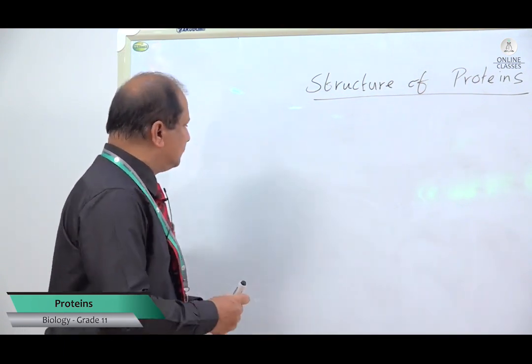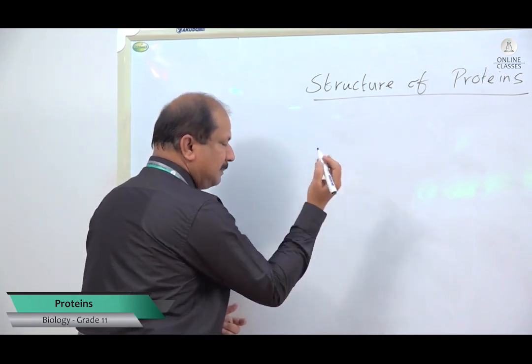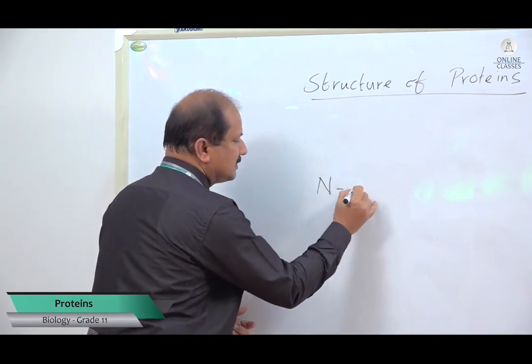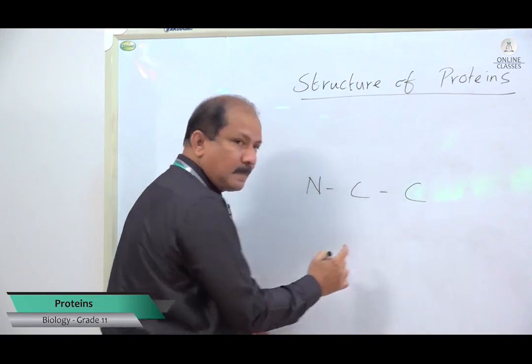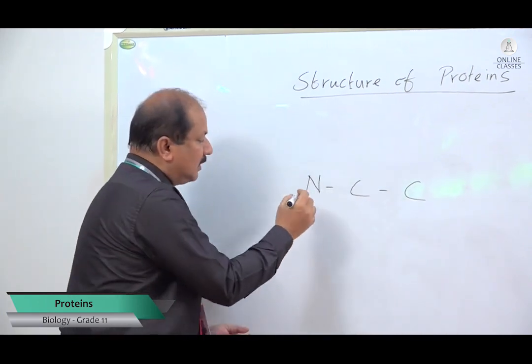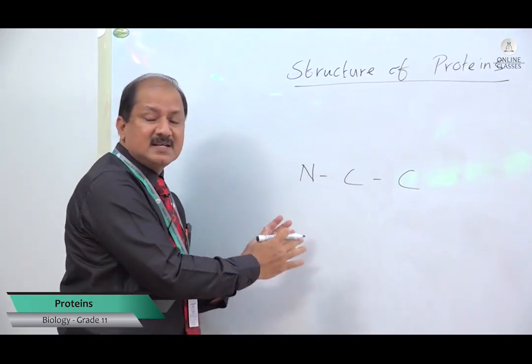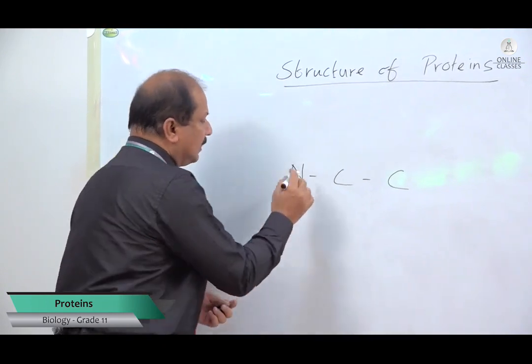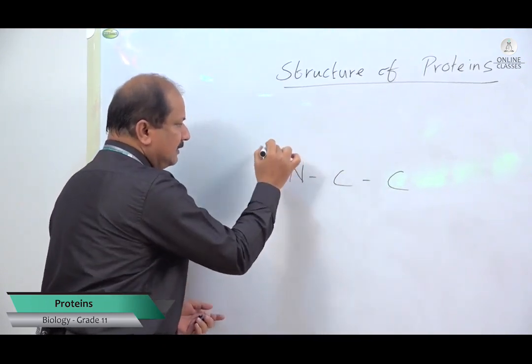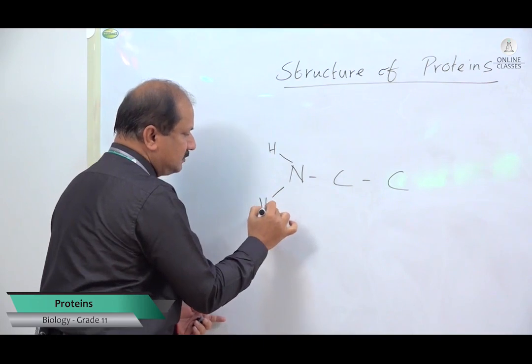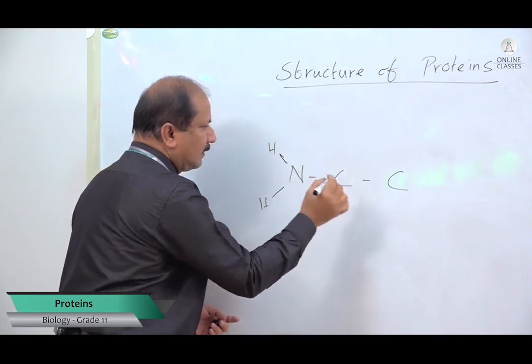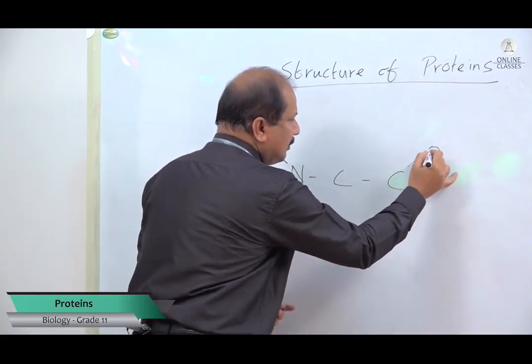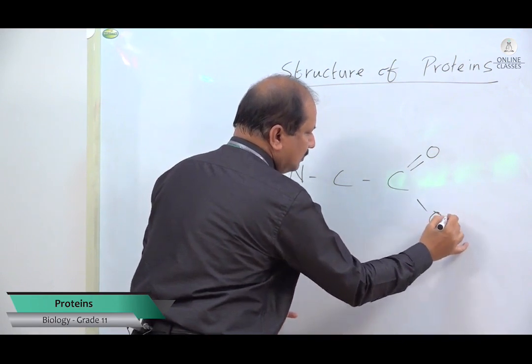Now, the basic skeleton, look at this: NCC. Remember National Cadet Corps. Now NCC, so here you write hydrogen, hydrogen, then this side C double bond O, OH.